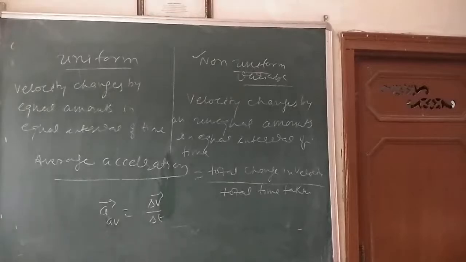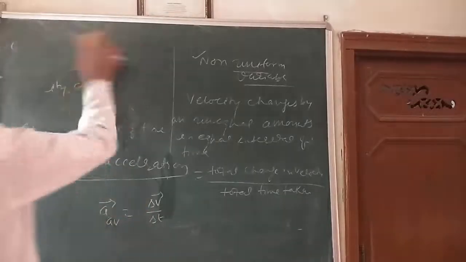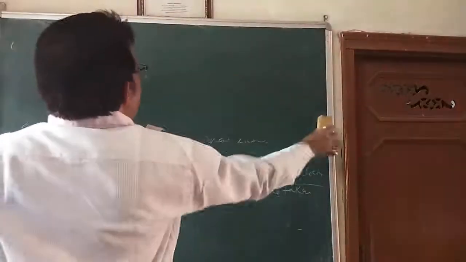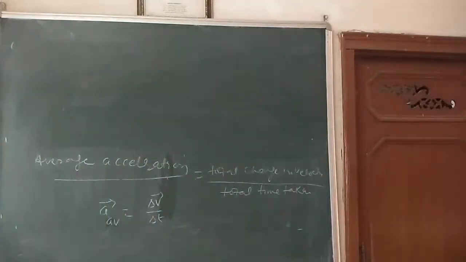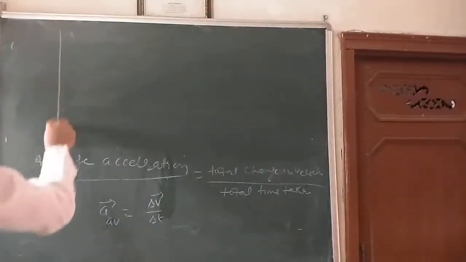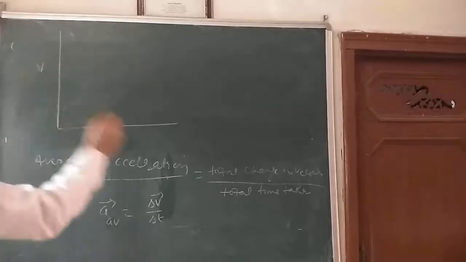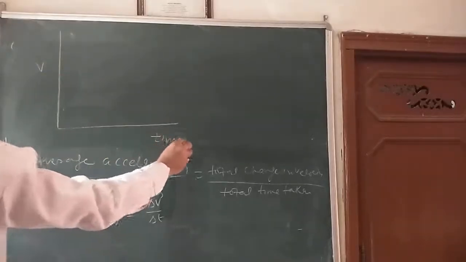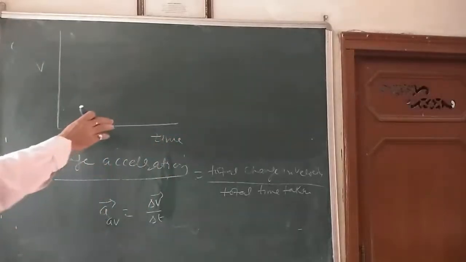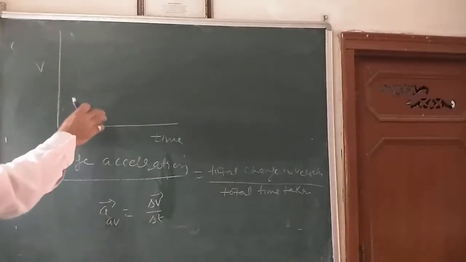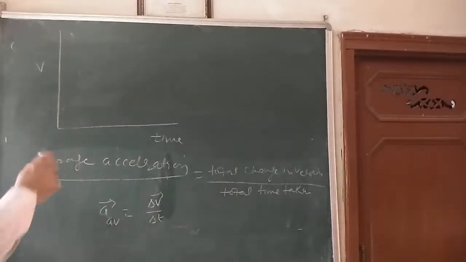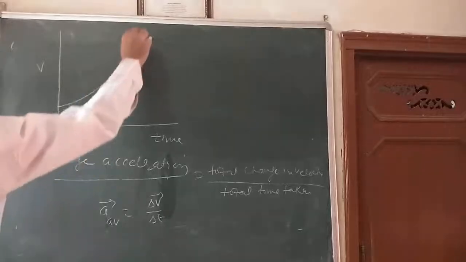We can see this average acceleration through a graph. How can we calculate it here? Suppose here is a graph between velocity and time. Let us suppose an object is moving along a straight line with a variable acceleration; the graph is something like this.